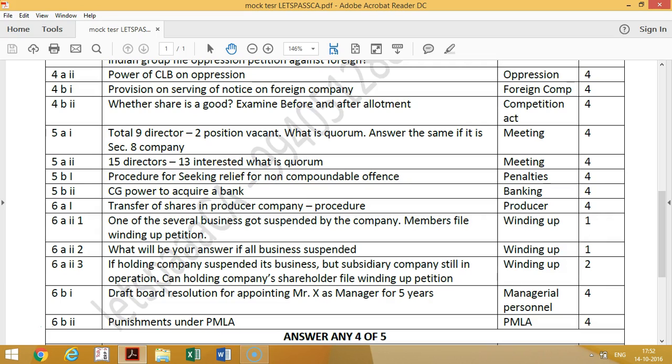Then 5B, procedure for seeking relief for non-compoundable offence. This is from penalties they have asked for 4 marks question. So what is the penalty? Actually it's for relief. So this is from section 463, relief. So you have to approach the court for granting the relief. Court has a power to grant relief.